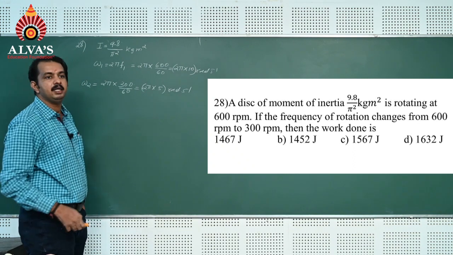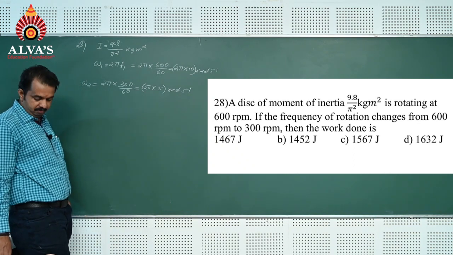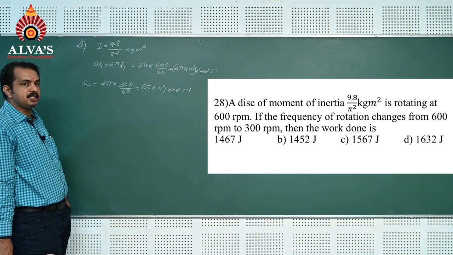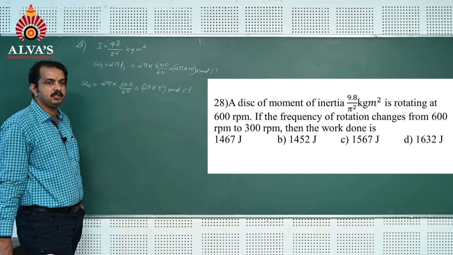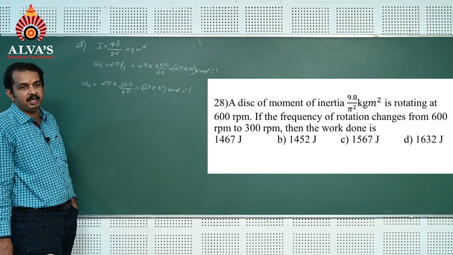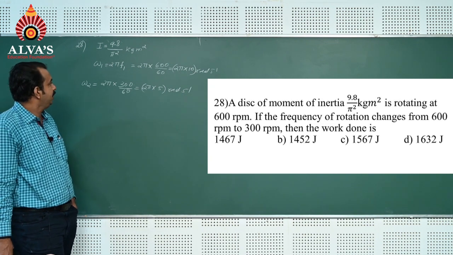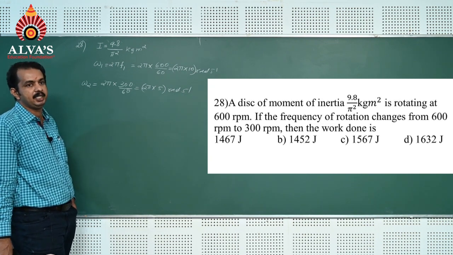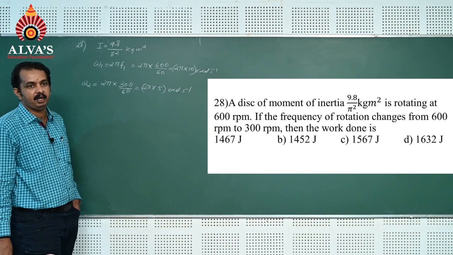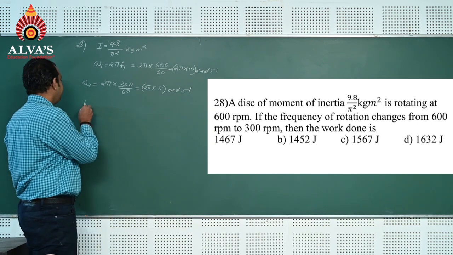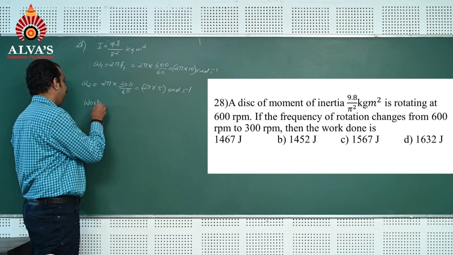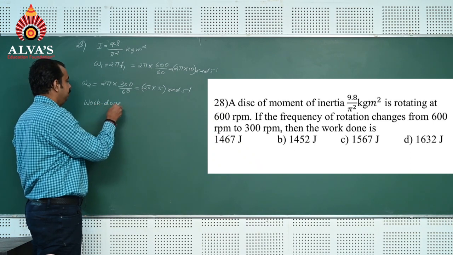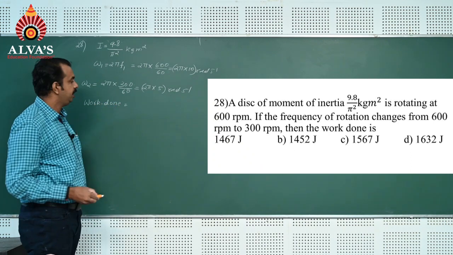So initially the disk was rotating with a frequency of 600 rpm. Now it is rotating with a frequency of 300 rpm. Then to decrease the angular speed, what should be the work done is the question. Work done, according to work energy theorem, is equal to change in kinetic energy.